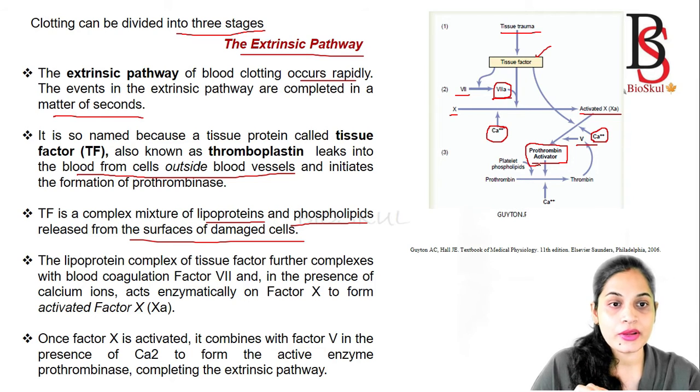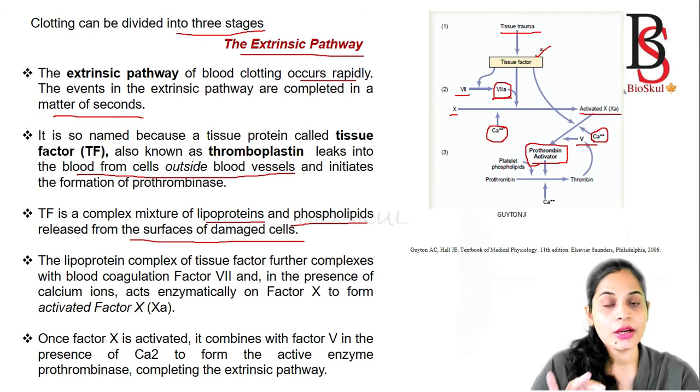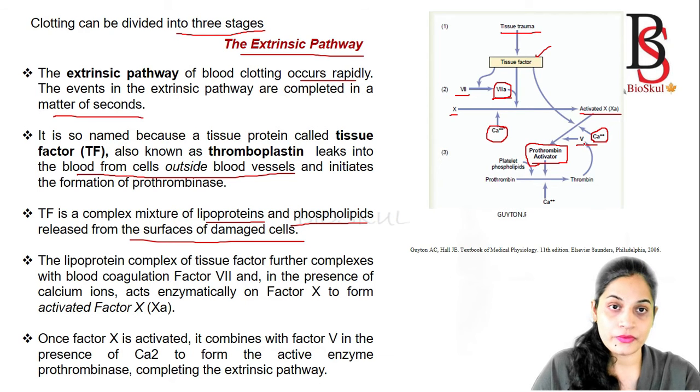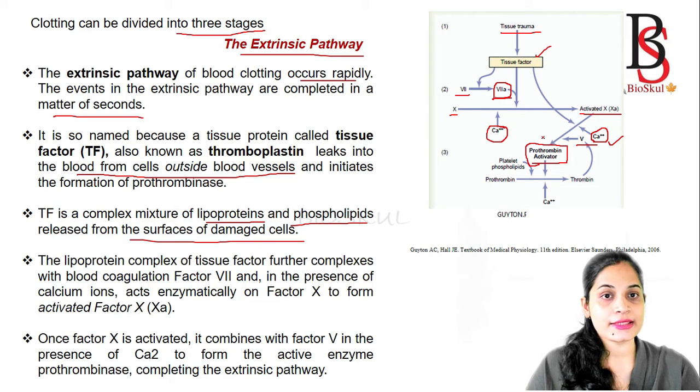So in the extrinsic pathway, first what will happen? The tissue factor will be released from the surface of the damaged cell, and this is a complex of lipoprotein and phospholipids. Then it will activate the factor 7. The activated factor 7 with calcium ion will activate the factor X. Once the factor X is activated, then it will combine with the factor V. In presence of the calcium ion, it will activate the prothrombin activator or prothrombinase. Okay, so this is the end of extrinsic pathway.